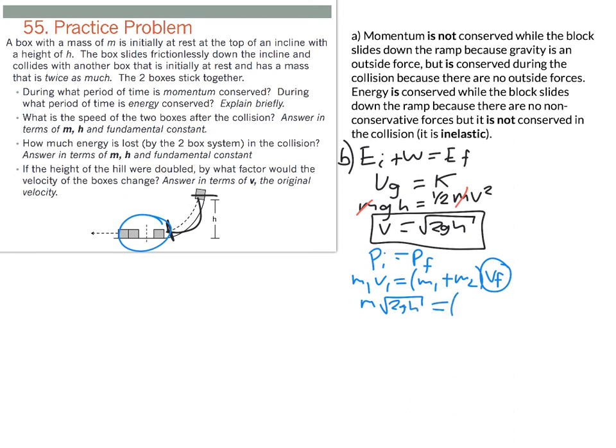Afterwards, they combine and stick together, and so it's m plus 2m to get the total mass of the system, since the at-rest box has twice as much mass, times that final velocity. So I have m times the square root of 2gh equals 3m vf. The masses cancel out, and I get a final velocity for my system of root 2gh over 3.